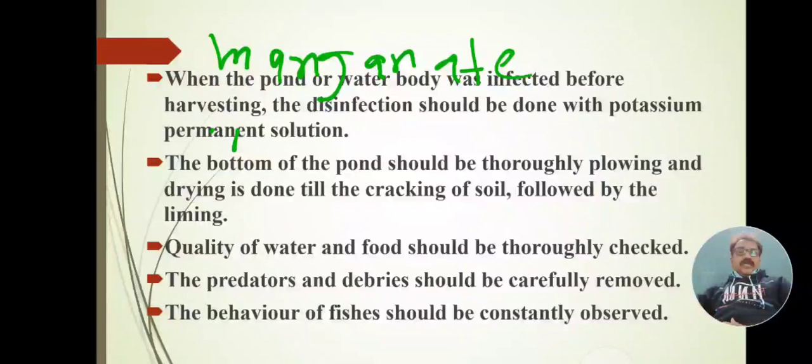Next control measure: the behavior of fishes should be constantly observed. The culturists, scientists and workers working on the fish farm have knowledge about fish, their behavior and their survival condition. The behavior of fishes should be constantly observed.